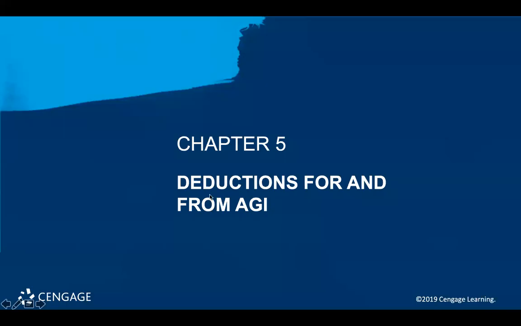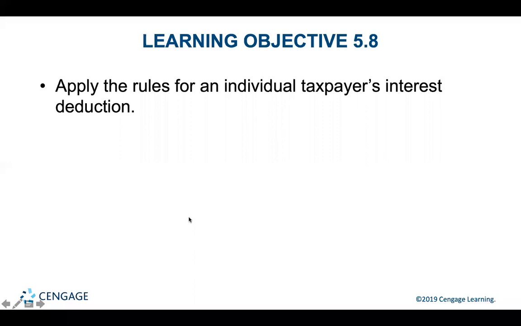Chapter 5, Deductions for and from AGI. Today, we're covering Learning Objective 5.8, Applying the Rules for an Individual Taxpayer's Interest Deduction. This is also a deduction that is allowed as a Schedule A itemized deduction.